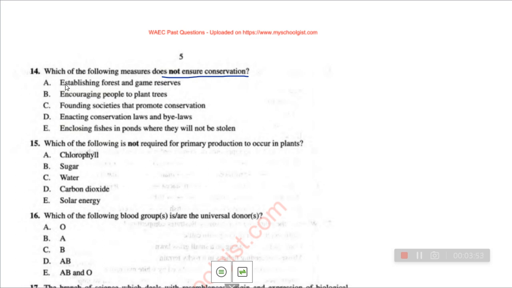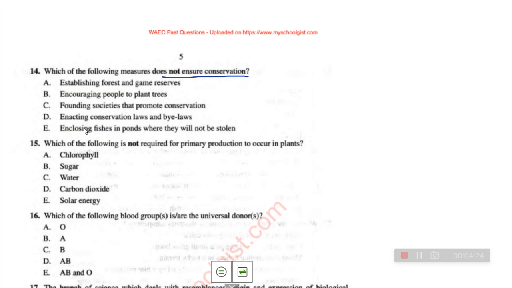Option A, establishing forest and game reserves. Yes, it ensures conservation. Encouraging people to plant trees. Yes, that's afforestation. Then we are going to discourage deforestation, that is cutting down of trees. Option C, funding societies that promote conservation. Yes, that is going to ensure it. Enacting conservation laws and bylaws. Yes, that's going to, because when you make laws, people fear the law, so they are going to obey it.